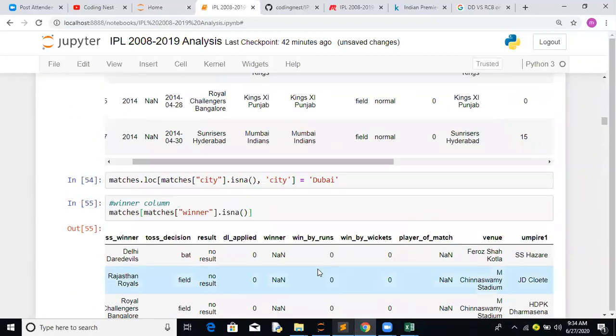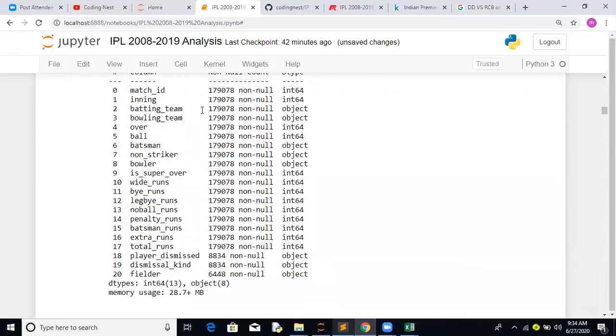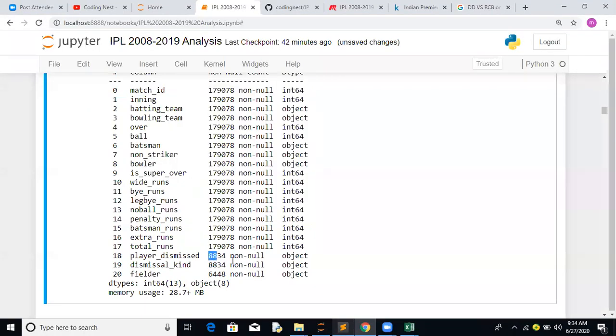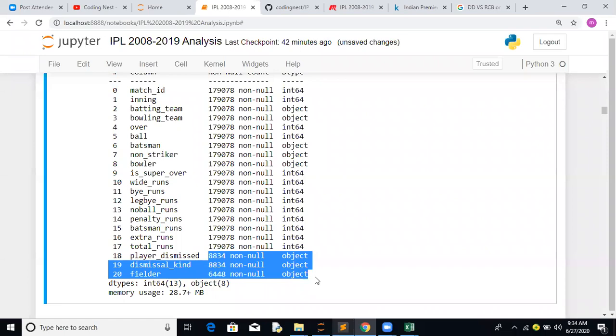Now we have already discussed the deliveries CSV. Every detail is there, leaving aside some data, which is a bit logical, so we can ignore it for now.